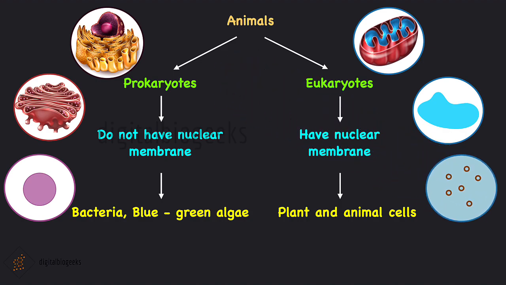Ribosomes are non-membrane bound organelles found in both prokaryotes and eukaryotes. They are present in the chloroplast of plants, cytoplasm, mitochondria, and on the rough endoplasmic reticulum. We will learn more detail about these structures in the upcoming videos.